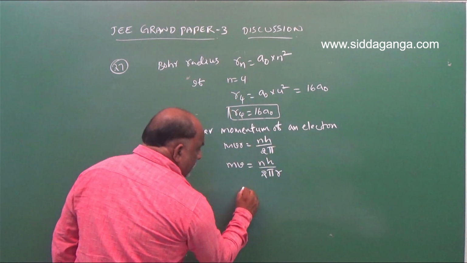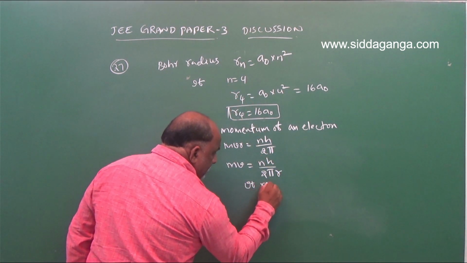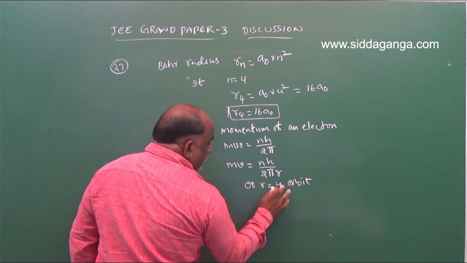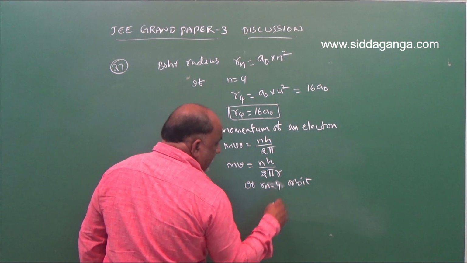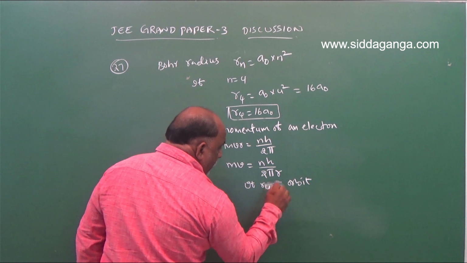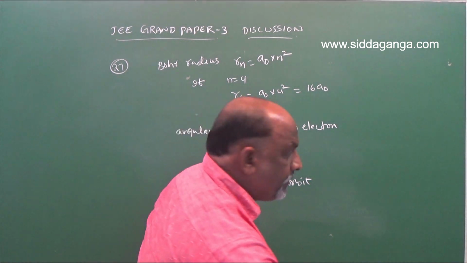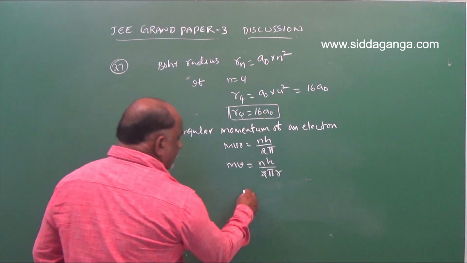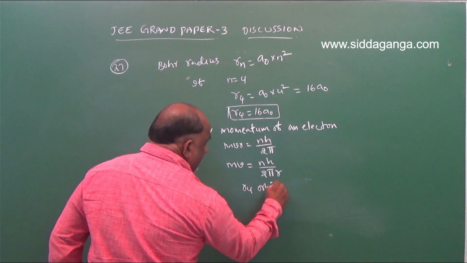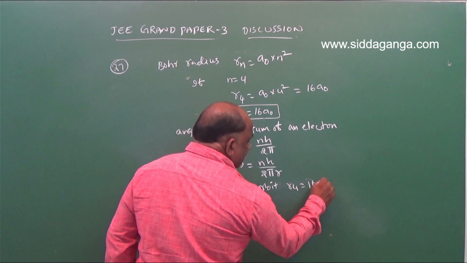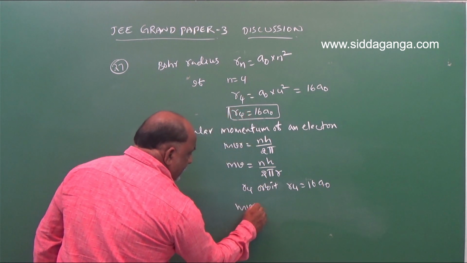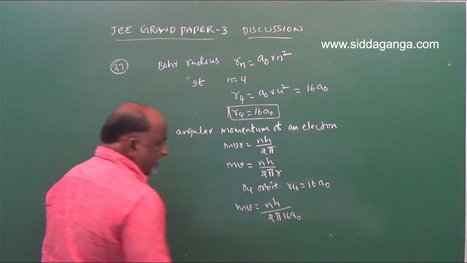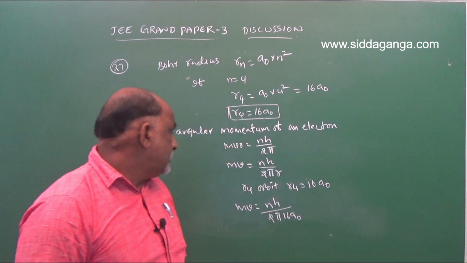So here, if r is the fourth orbit, Rn means what? If it is R4, for the R4 orbit, R4 is equal to 16 a naught. Substitute: mv is equal to nh by 2 pi times 16 a naught.